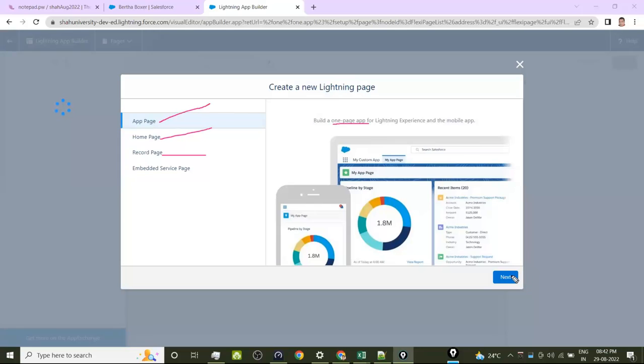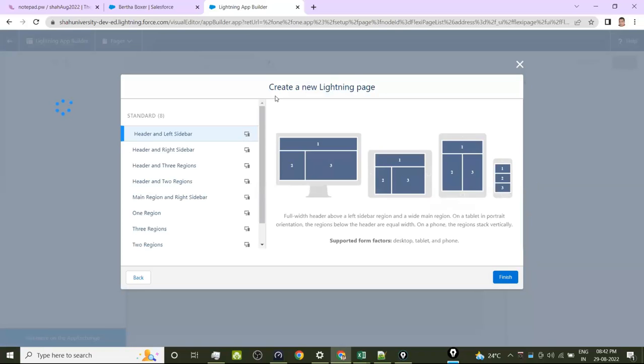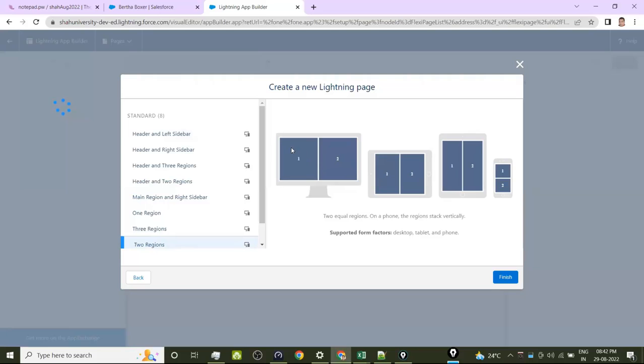Okay. Then I will click on Next, and it will ask me to give a label. I will give a label, and after that it asks what page format you want. Two regions, in case of desktop, it will be there. In case of tablet horizontal, it will be like this.